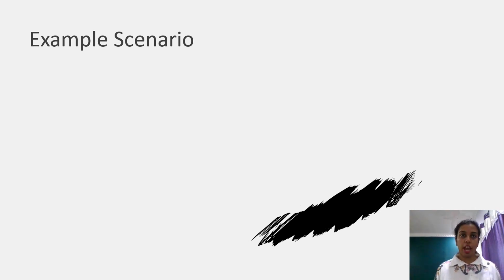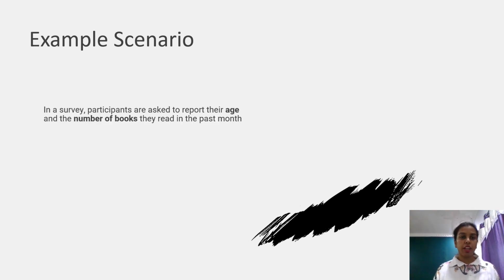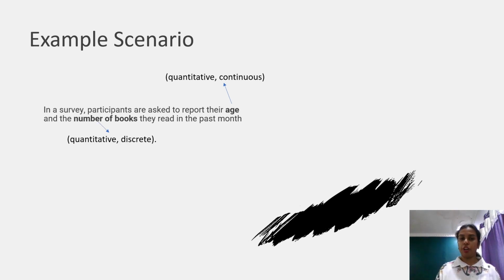Let's talk about an example use case scenario. In a survey, participants are asked to report their age and the number of books they read in the past month. Here, age and the number of books, as we can see, are two different types of data we are talking about, where age is quantitative. Also, the number of books will be quantitative.